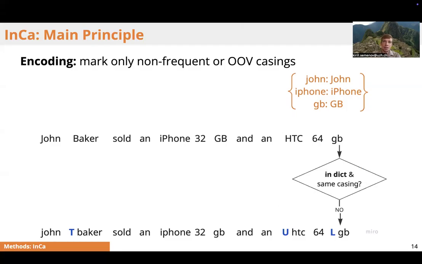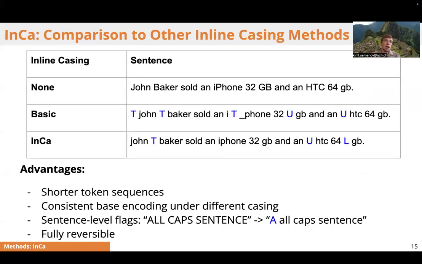And gigabyte is in the dictionary, but with a different casing, therefore we explicitly encode it with a flag that shows that it should be lowercased. As a result, although the sentence consists of five cased words, we only put flags in front of three of them. We can also look at the classical inline casing approaches and compare them to ours.